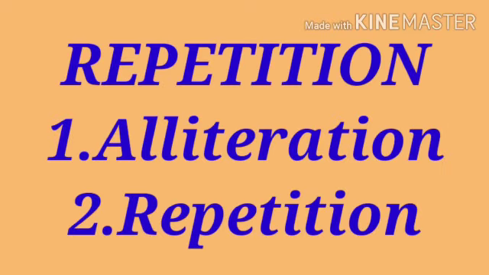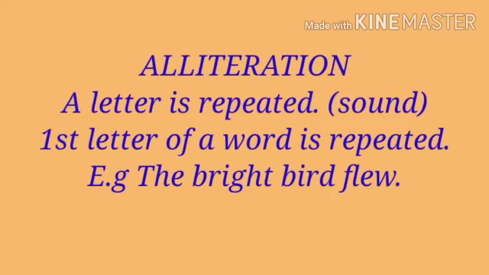On the basis of repetition, here are given two figures of speech, one alliteration and two repetition. Alliteration: a letter or sound is repeated. First letter of a word is repeated. For example, the bright bird flew. Here, initial letter B is repeated. Bright, first letter B, and bird, first letter B. B letter is repeated, so it is alliteration.